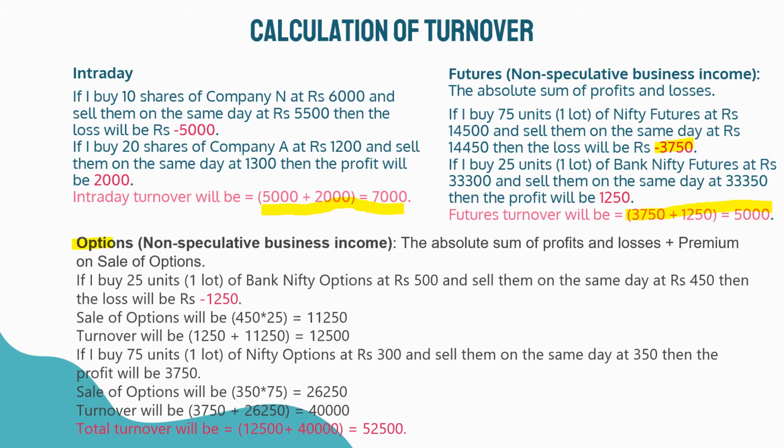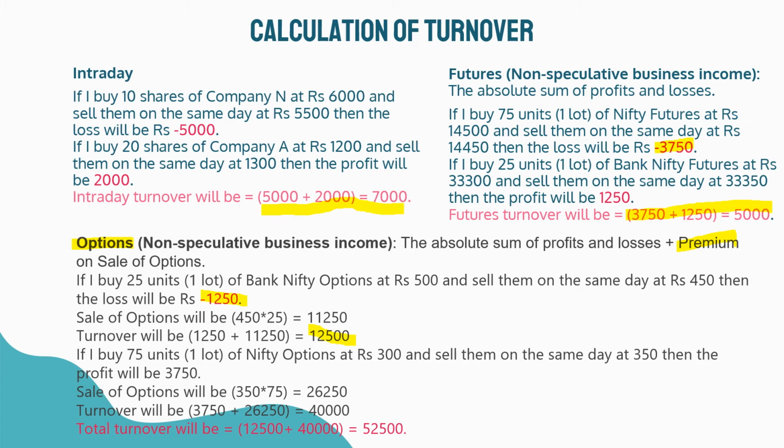For options, which comes under non-speculative business income, turnover is the absolute sum of profits and losses plus premium on sale of options. If I buy 25 units, one lot of Bank Nifty options at 500 rupees and sell them on the same day at 450 rupees, then the loss will be minus 1,250 rupees. Sale of options will be 450 * 25 equals 11,250. Turnover will be 1,250 plus 11,250 equals 12,500.